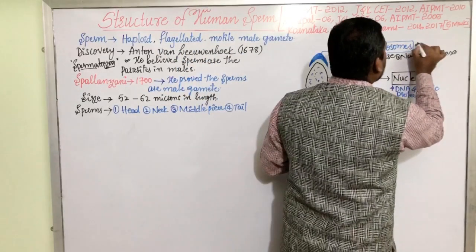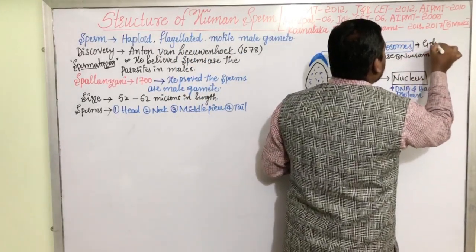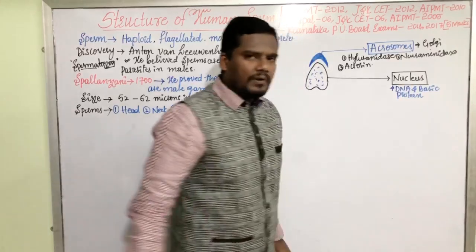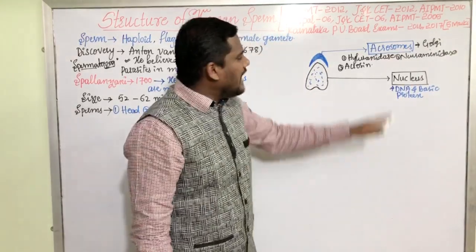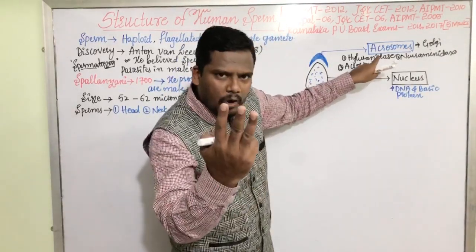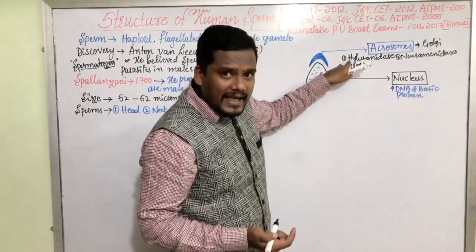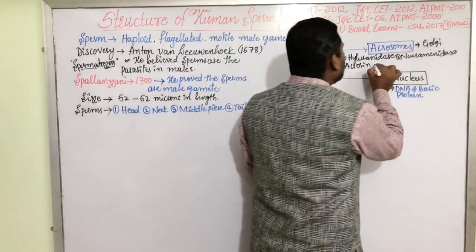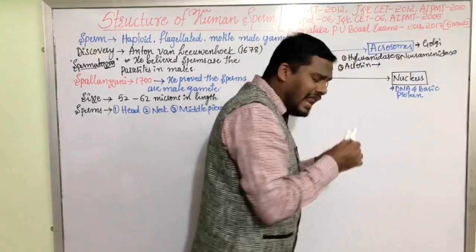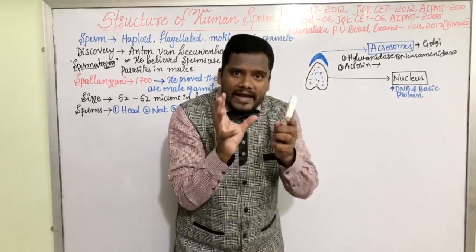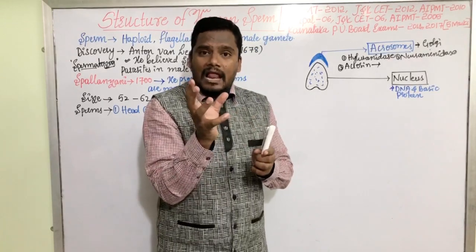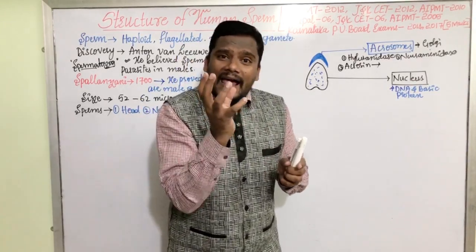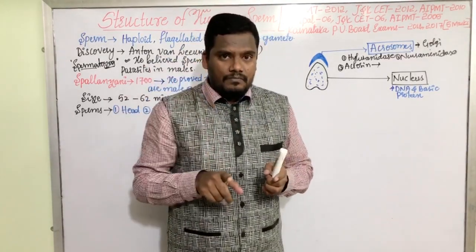Acrosome is derived from the Golgi complex and it consists of 3 very important enzymes: hyaluronidase, neuraminidase, and acrosin. All these enzymes help in breaking the egg. They help in dissolving the egg during fertilization.